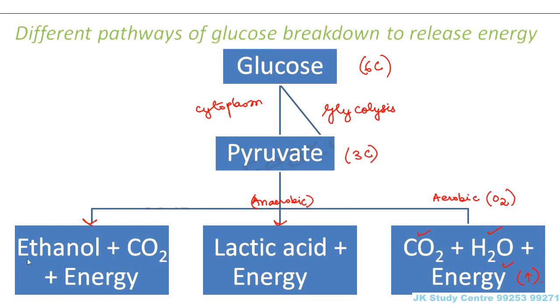But in both these cases, when it forms lactic acid, it is again forming a 3-carbon compound. When it forms ethanol, it is forming a 2-carbon compound, right? But when it forms carbon dioxide and water, you see it is in the simplest form. So in the case of aerobic respiration, complete oxidation is happening. But in case of anaerobic respiration, incomplete oxidation is happening. These are the different pathways by which breakdown of glucose to release energy can happen. That means respiration can happen in so many different ways.